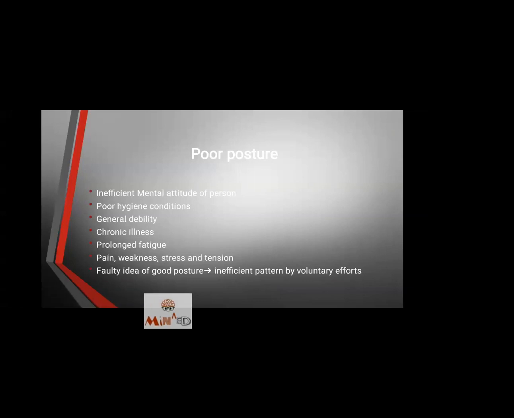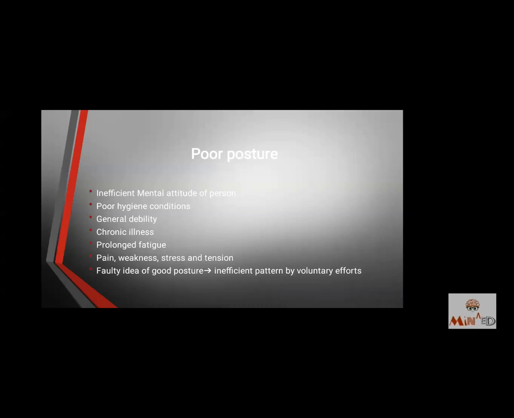Now, pain, weakness, stress, and tension. These are also psychological and also physical. First is pain. If I am having a psychological pain or a headache, then my whole body will be in a poor posture pattern. Second is weakness. If some part of me or my whole body is feeling weak, I have fever, I would not be standing upright.